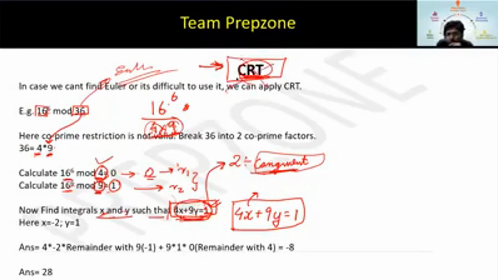Explanation is not needed at all, right? So simply I'm writing 4x plus 9y equal to 1. Now when 4x plus 9y equal to 1, you have to find the values of x and y. How to do it? Simply by hit and trial. How to apply hit and trial? Take one value as 1. Okay.